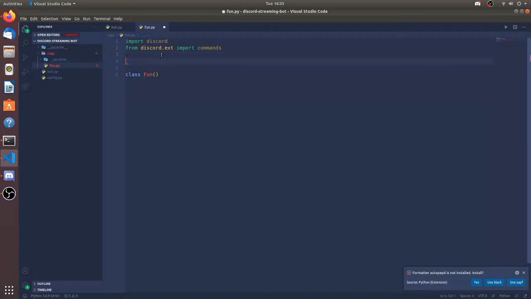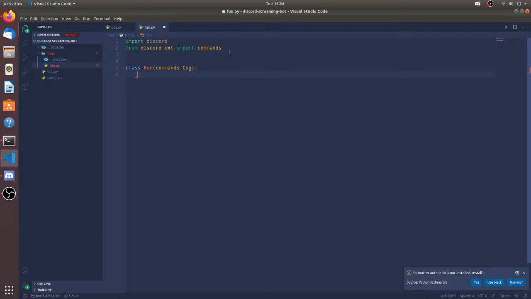Let's say this is a class, and it has a variable, self.var is equal to "test". Now if I inherit from this class, that means this class can also use the var variable. That is inheritance. It's inheriting all the properties of that class. So this class is going to be inheriting from the commands.Cog class.